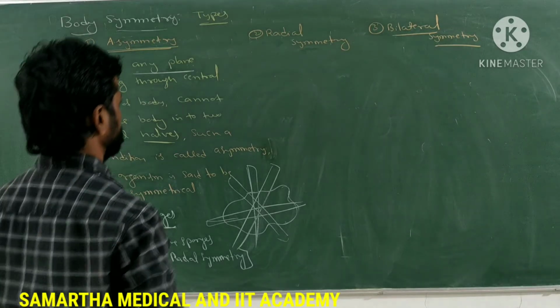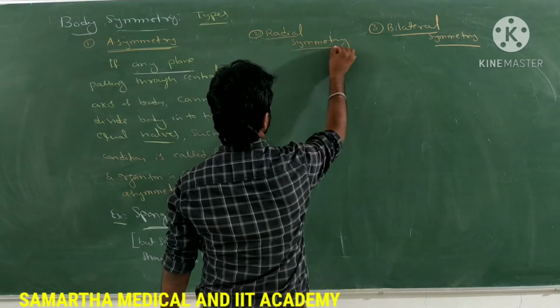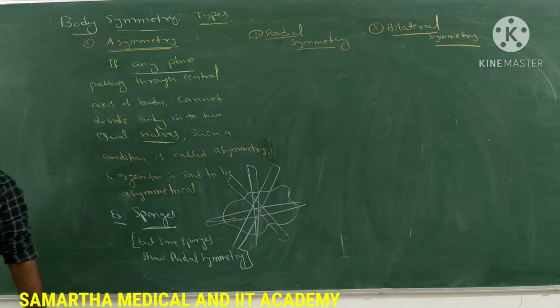So the next type of symmetry is radial symmetry. So what do you mean by radial symmetry?